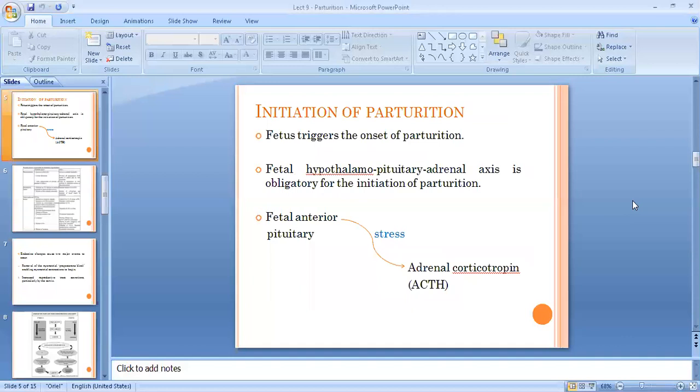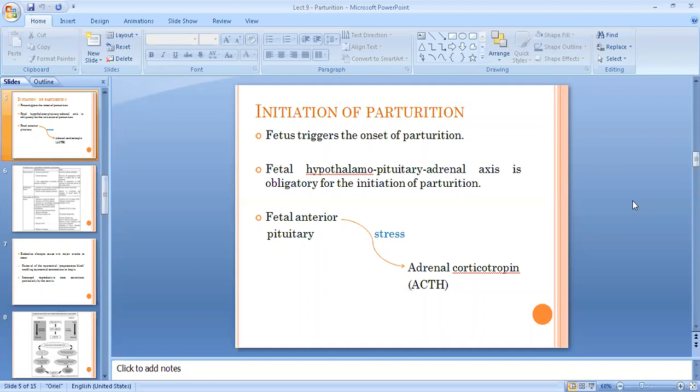So how does parturition get initiated in the various species? More or less the process, or these initiating factors, are the same. It is always the fetus that triggers the onset of parturition. Because with advanced gestation, the fetus size keeps on increasing.